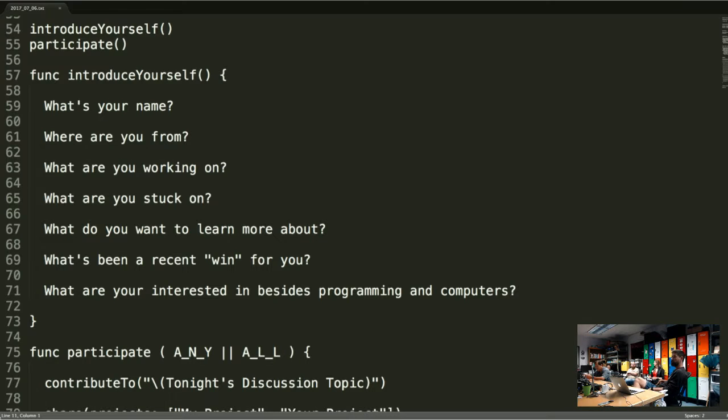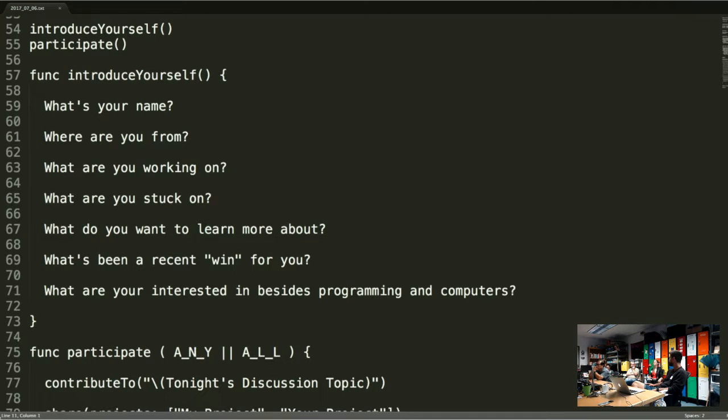My name is David. I'm from this valley. I'm currently working on a couple of apps. One is a location-based bar app. I'm also working on a physics-based boxcar, and a quiz app. Currently stuck on not much, and a recent win for me is I parsed some JSON and finally got a graph working, which I've been working on for a while. Aside from computers, I'm interested in gardening and music.